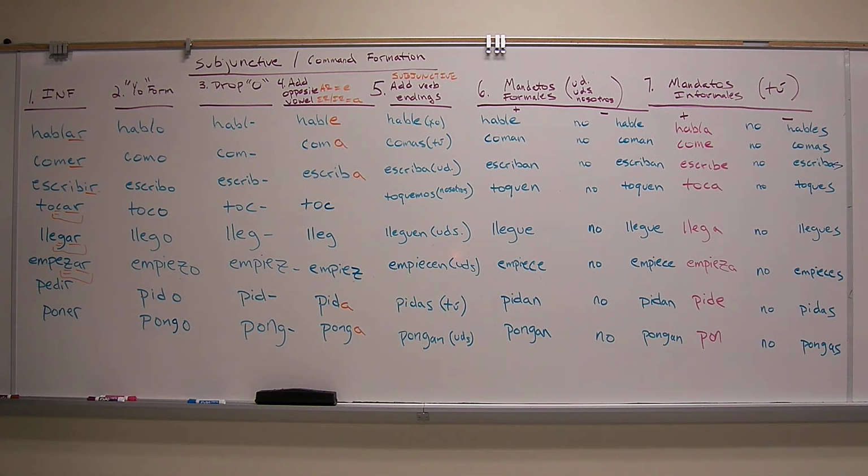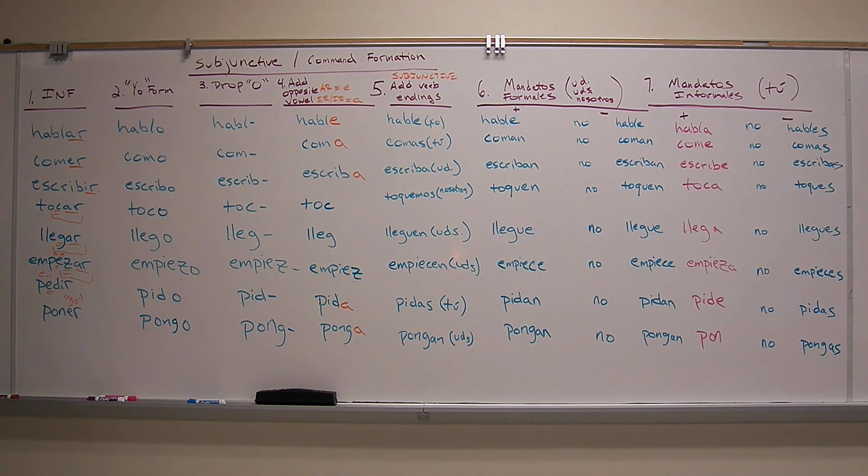Pedir, also empezar, it's a stem changer too. We need to know that. This E changes from an E to an IE. Pedir is a stem changer as well. This E changes from an E to an I. Poner has an irregular yo form. It goes to go, so it's one of our go verbs. So the infinitive should tell us everything here, at least if we have studied it. We look at the infinitive, and we'll know the characteristics of that verb and what it does.